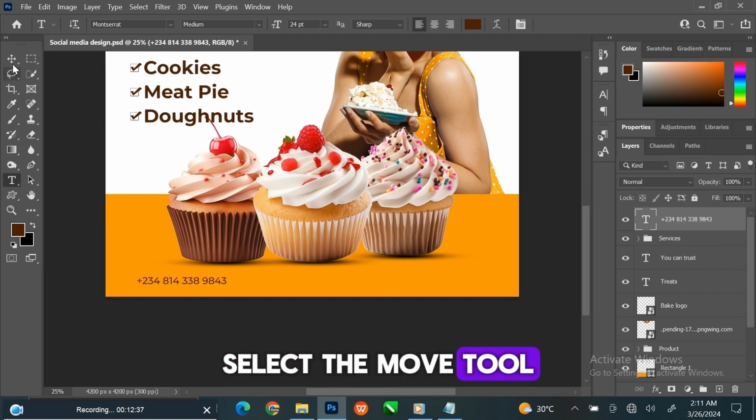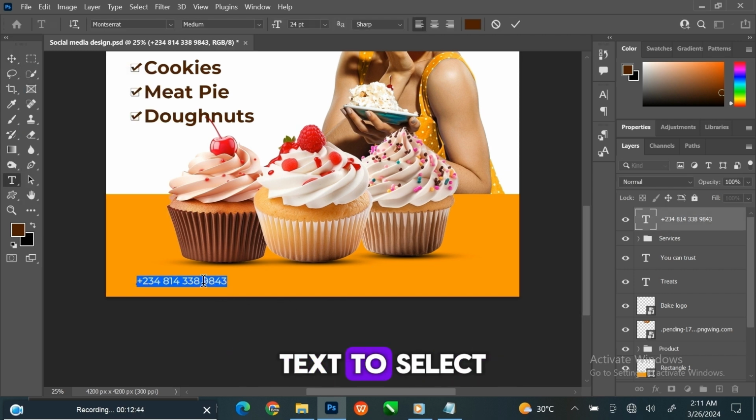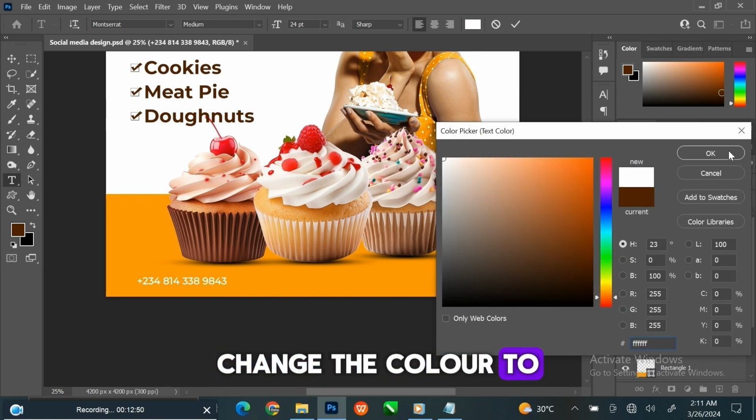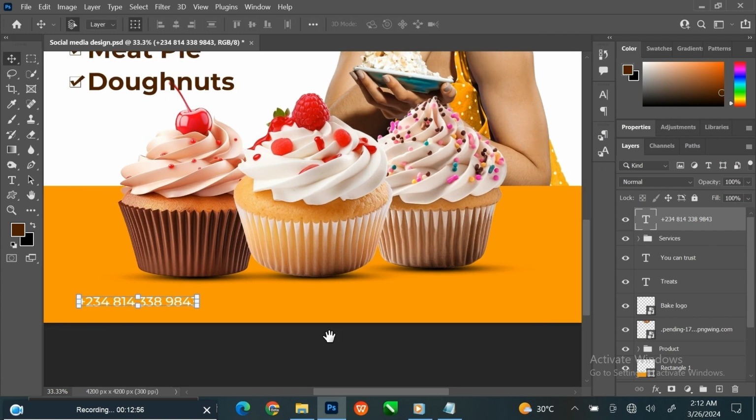Select the Move tool. Double-click on the text to select. Go to Text Color at the top. Change the color to 100% white. I will zoom in.